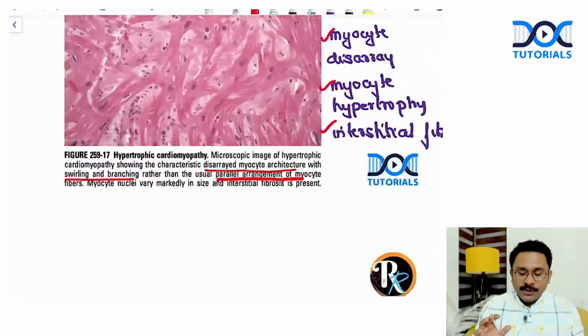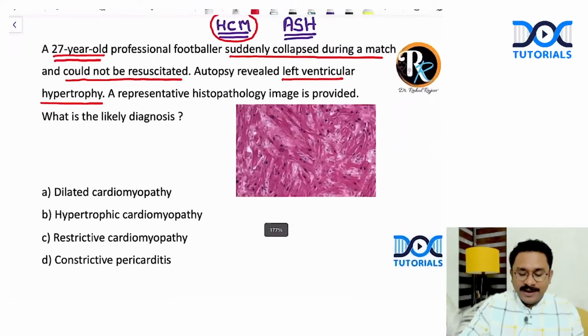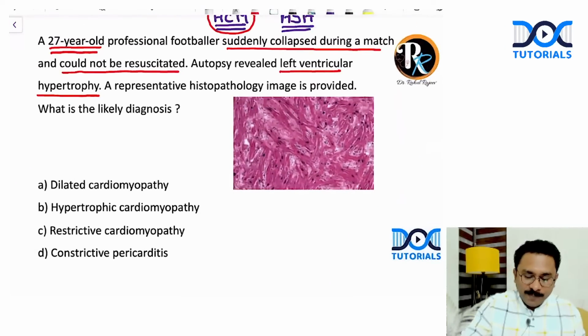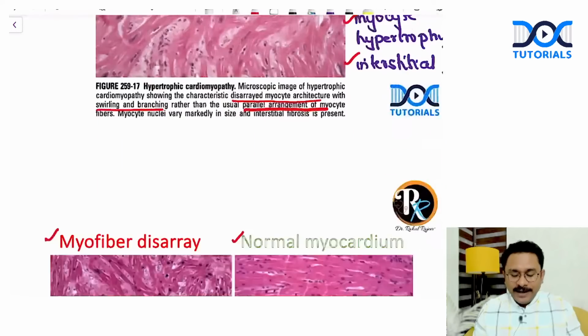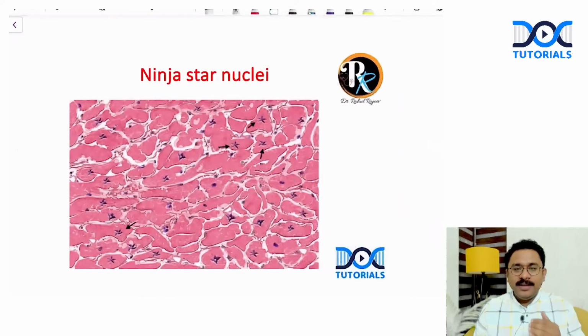Very important. So this again is substantiating that the diagnosis is hypertrophic cardiomyopathy. So the answer for this question is going to be option B. A couple of additional points. See, where do you get the ninja star nuclei?